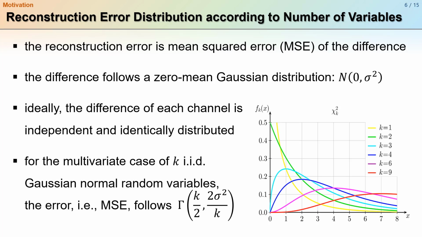Let's think about a case that has multi-channel signals, just k channels. Ideally, we can assume that the difference of each channel is independent and identically distributed. If we consider the multivariate case of k IID Gaussian normal random variables, the distribution of the mean squared error follows a chi-square distribution, which is a special case of the gamma distribution with the following parameters: gamma with k over 2 and 2 sigma squared over k. As you can see in the figure on your right, the variation, I mean the width of the mean squared error distribution, becomes narrow according to the increase of k.